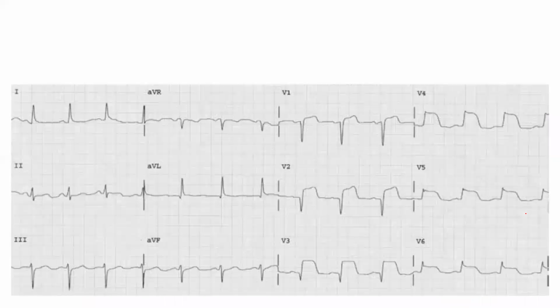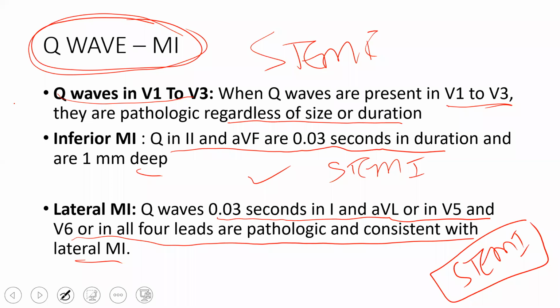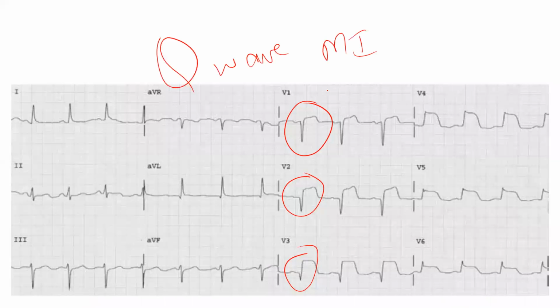So this is the same one again here. See here I have got Q wave, Q wave, Q wave. Okay, so these are the Q wave MI. The criteria here: Q waves in V1 to V3. When Q waves are present in V1 to V3, they are pathologic regardless of the size and duration, irrespective of duration and depth. This is Q wave STEMI.